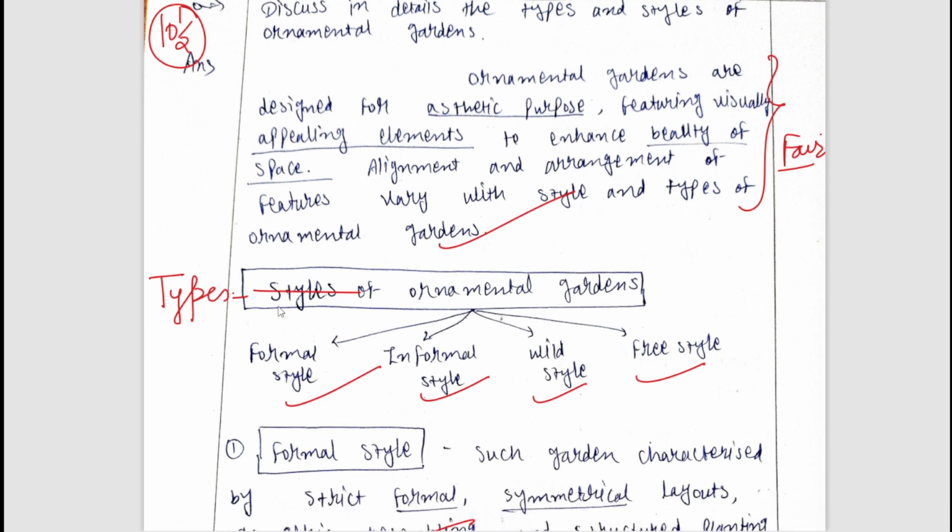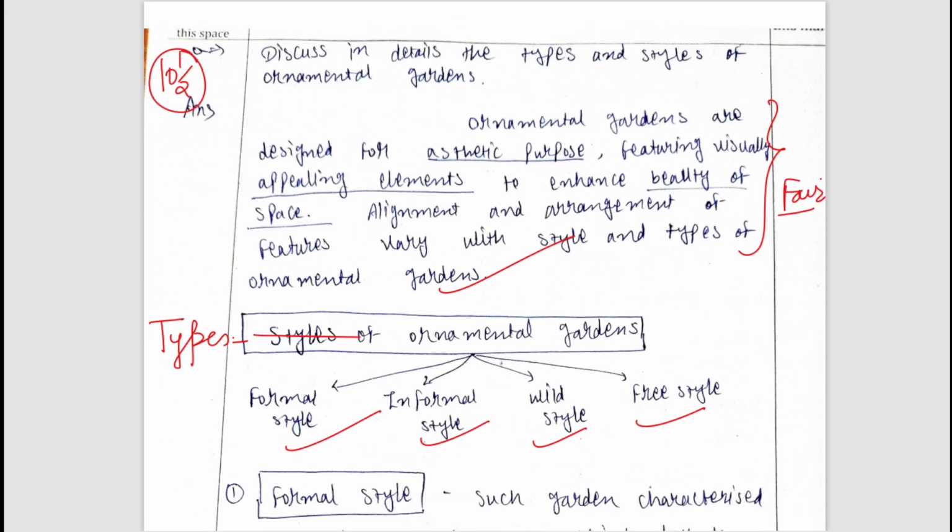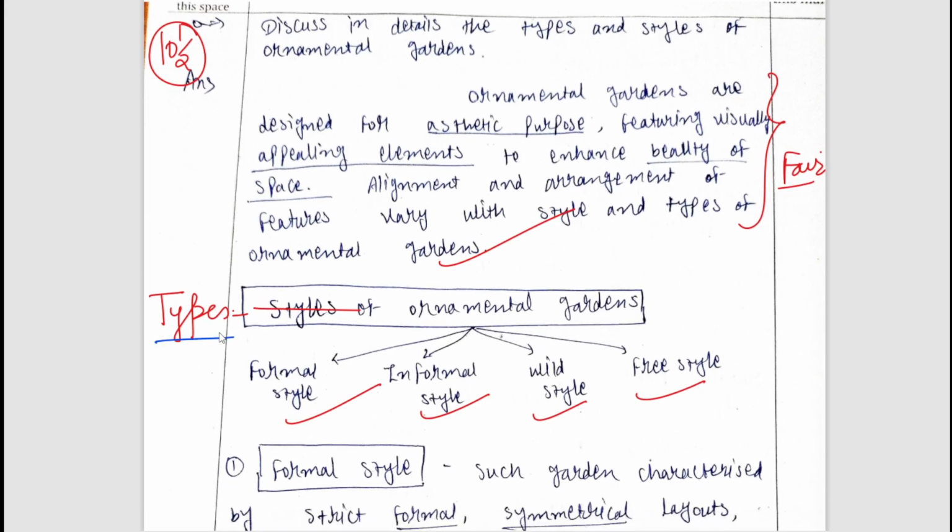what is asked in the question is that types and styles are mentioned. When it comes to types, formal gardens and informal gardens are the types. When it comes to styles, the Mughal garden, Japanese garden, French garden, Italian garden, British garden are all styles. So you should not make these basic mistakes. You can see that under styles, the student has mentioned types, and under types, the student has mentioned styles. You should avoid these basic mistakes whenever you are writing answers, because they can harm your marks.